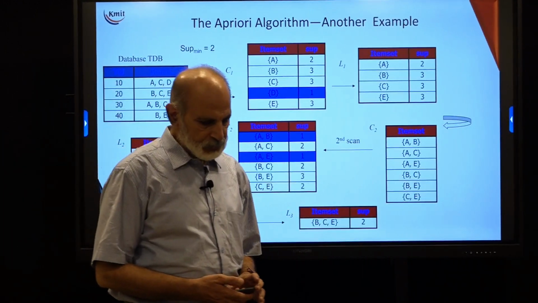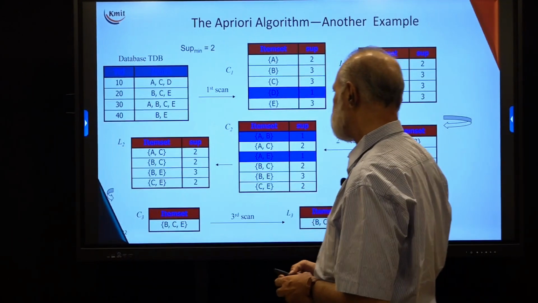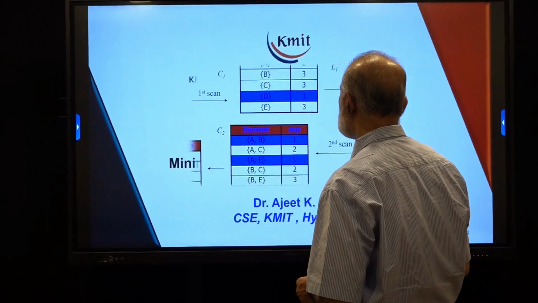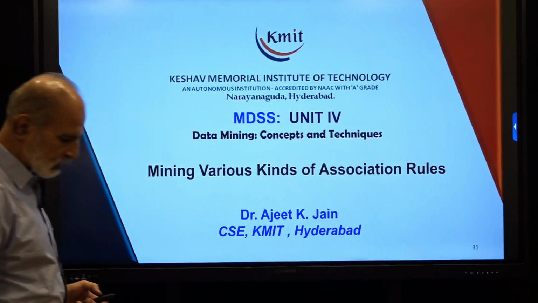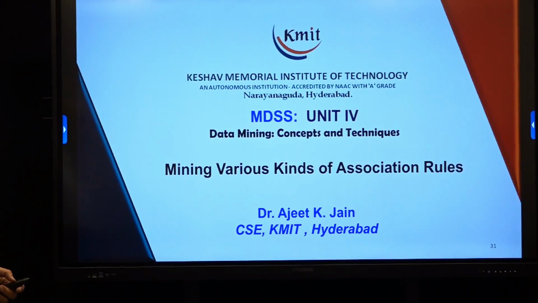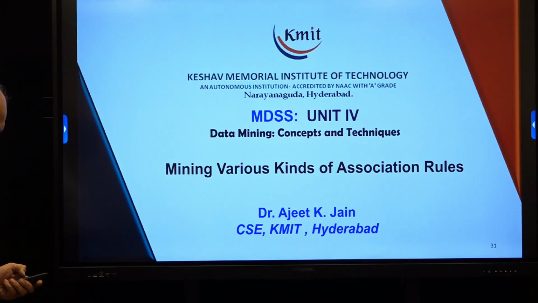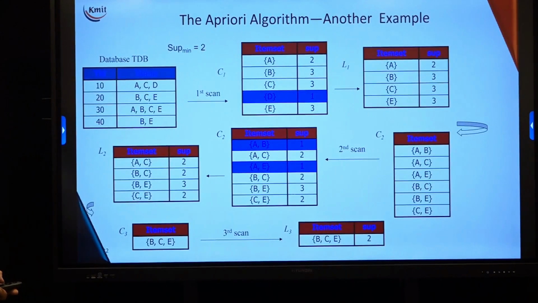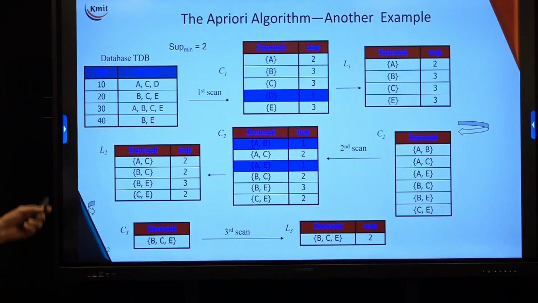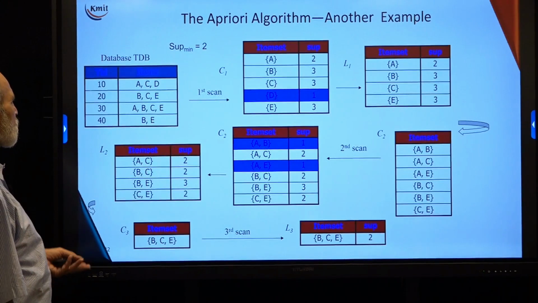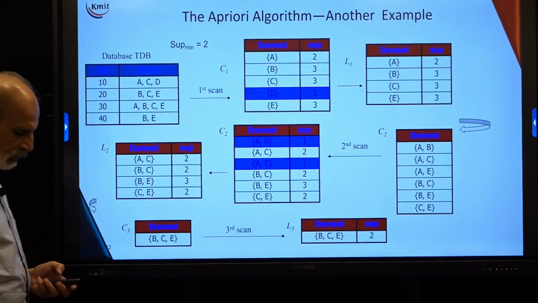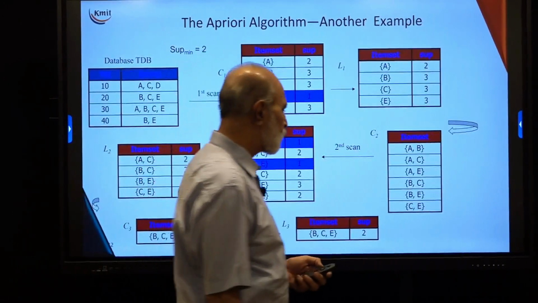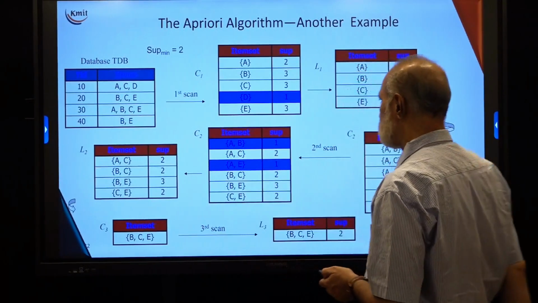Hello and welcome to the next session. Today we are going to talk about mining various kinds of association rules. Last time I explained the frequent set mining. Now there was one example I would like to take again, the example remaining from last time. So I am showing you another example of the Apriori algorithm which we understood last time.